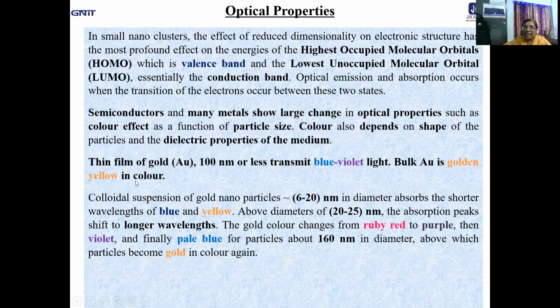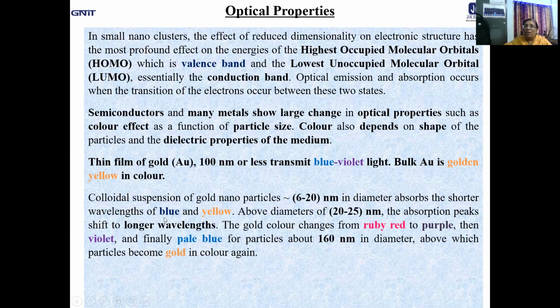Now let us come to this point, that means the colloidal suspension of gold in a little bit of detail by considering the different sizes. Colloidal suspension of gold nanoparticles in the range of 6 to 20 nanometer diameter absorbs the shorter wavelengths of blue and yellow.